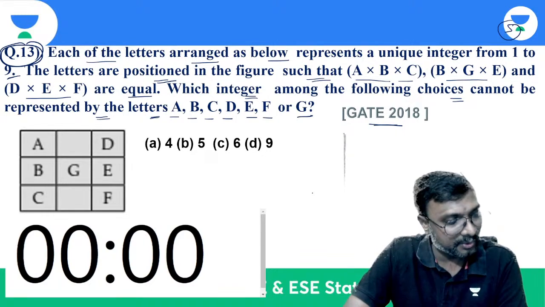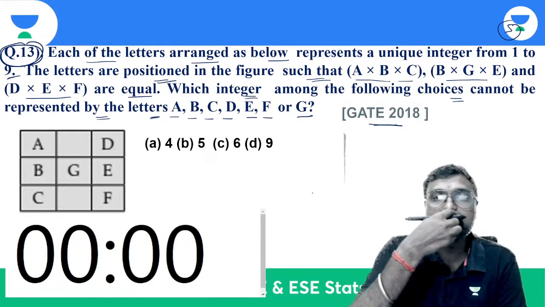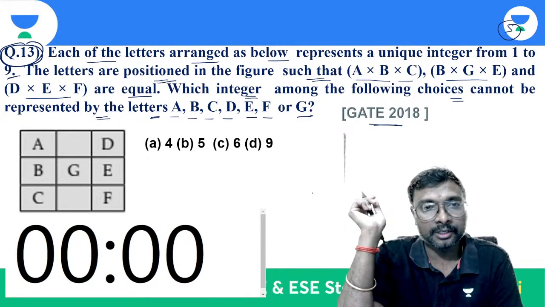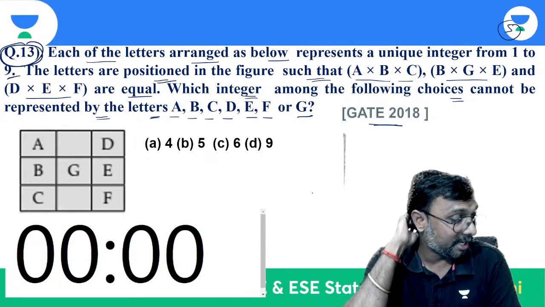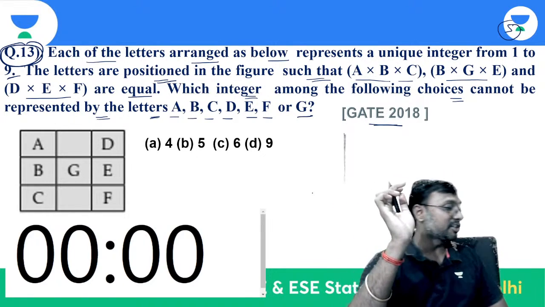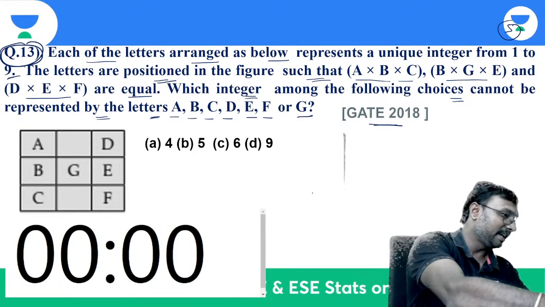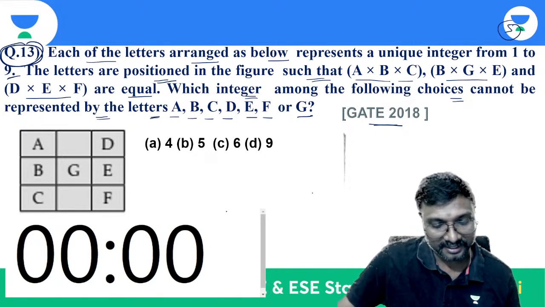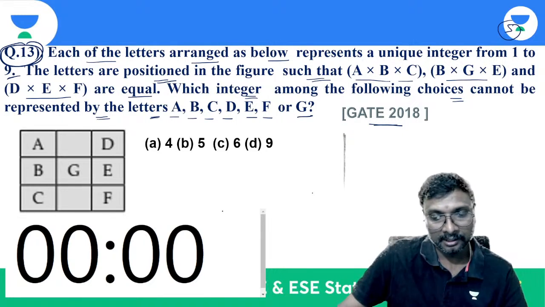When these are equal, we have to identify a letter which cannot be used, such that those conditions will be satisfied. Which number can we not use for satisfying that condition? Everyone, tell me.